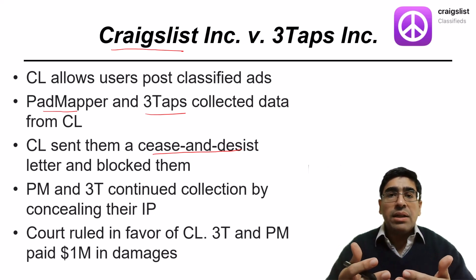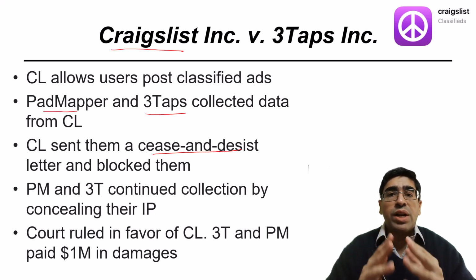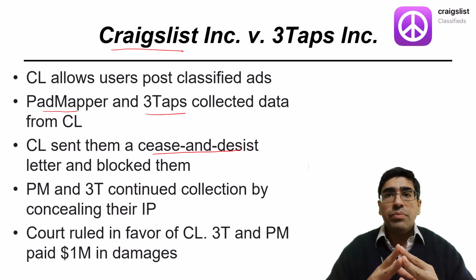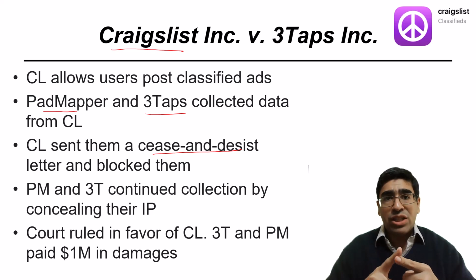Craigslist's complaint specified several reasons that 3Taps' continued use of Craigslist was unlawful. It was in violation of the Computer Fraud and Abuse Act. It was a breach of Craigslist's terms of service contract. It infringed on Craigslist's copyright of the listings, and it infringed on Craigslist's trademark.